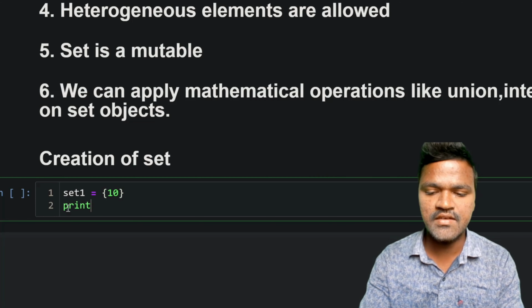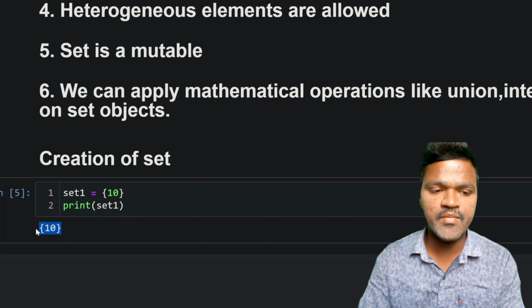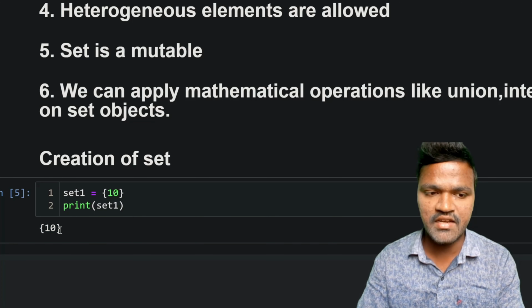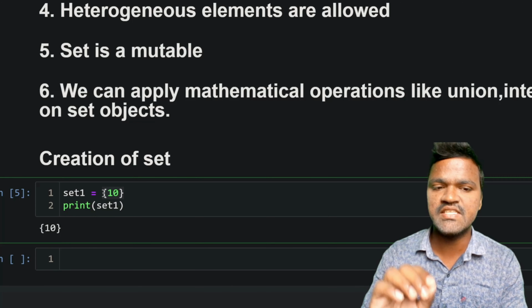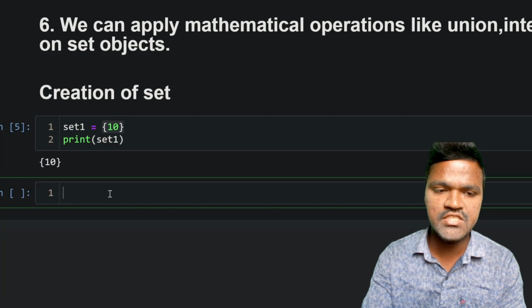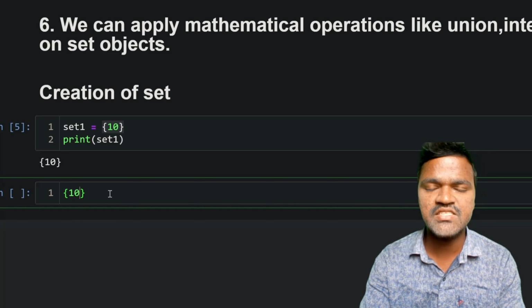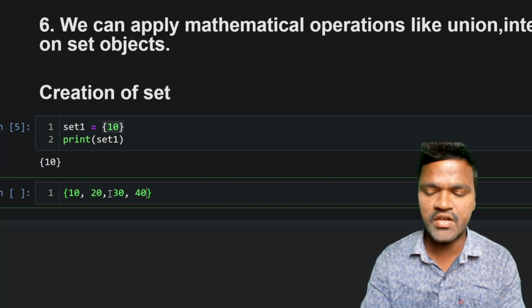If I print set1, we can see we get the element 10 inside the curly braces. By this, we can create a set with a single element. When we have more elements, we can still use curly braces and mention whatever elements we want. I'm mentioning 10, 20, 30, 40. I will call this set2.